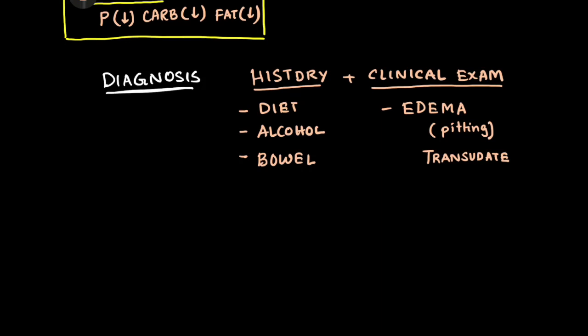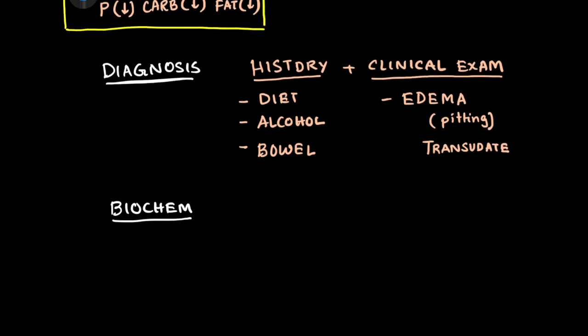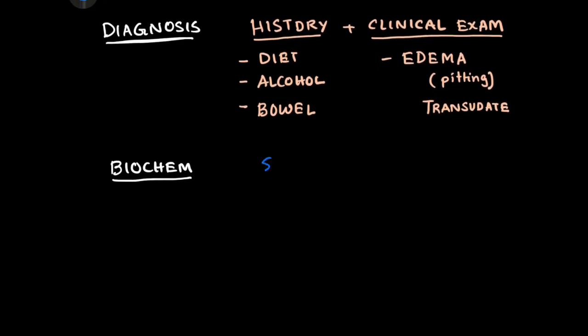Now how can you confirm your diagnosis? For confirming diagnosis, you have to perform certain biochemical investigations. Now, what are these biochemical investigations that you're going to perform? Now, the biochemical investigation in the very beginning that you're going to perform will be a serum total protein. And the serum total protein test will establish that the patient has a low protein in the blood.